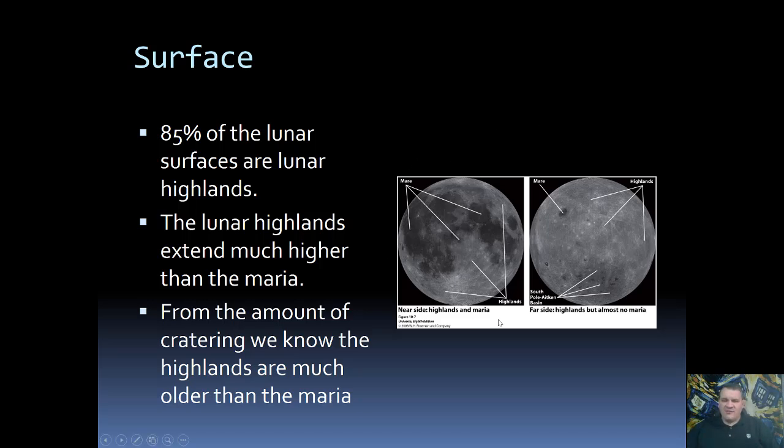Here we have an image of both the near side of the moon and the far side of the moon. So the near side is the one that's always facing towards the Earth. The far side is the side that's always facing away. When we look at the near side, we kind of get a feel that maybe the moon is about 50-50 maria and highlands. However, when we look at the backside, that's absolutely not the case. The backside has very few maria. Now, based off of crater counting, we can tell that the highlands have to be much older than the maria. They have way more craters.